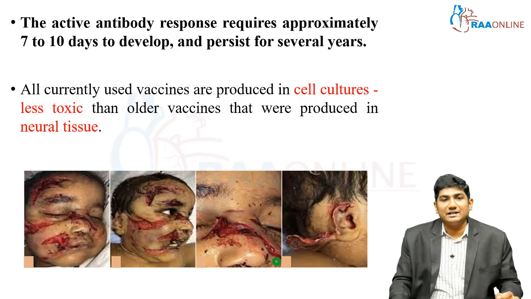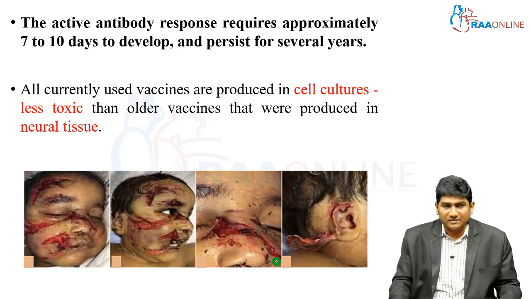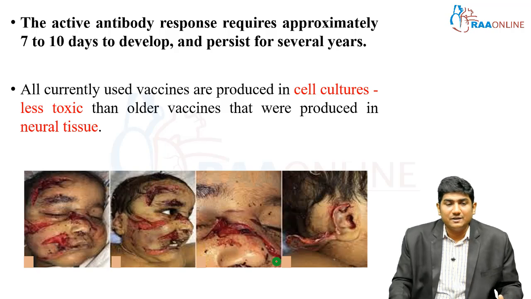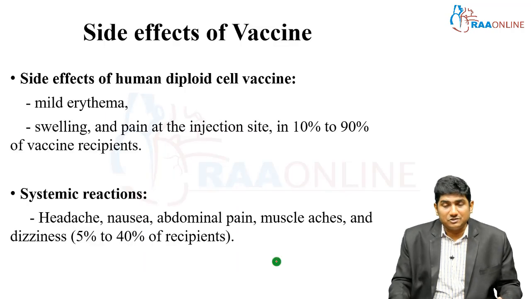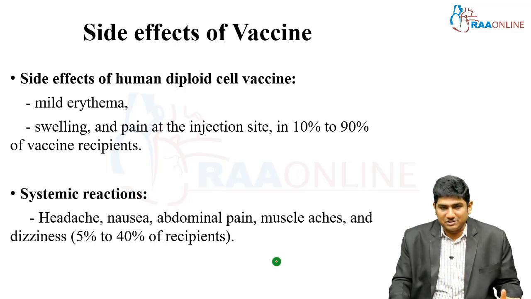Okay, all currently used vaccines are produced in cell cultures, because they are less toxic than the neural tissue cultures. Nowadays, we don't see any neural tissue cultures at all. Okay, so vaccines do have side effects. The side effects of human diploid cell vaccine are mild erythema, swelling, and pain at the injection site in up to 30 to 74% of patients. But understand, are you really worried about this mild erythema, swelling and pain at the injection site? Because this disease is going to be extremely fatal, right? So we can forego all these minimal complications and proceed with vaccination.